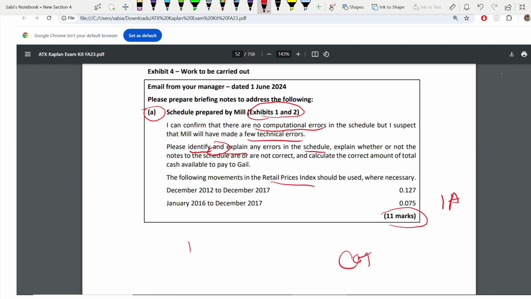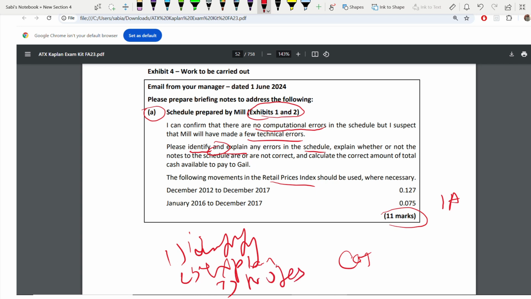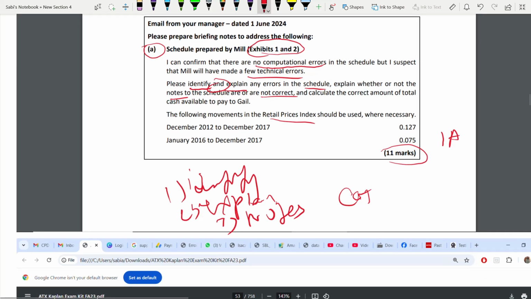Explain whether or not the notes to the schedule are correct. How many requirements? Identify, explain, 2 requirements. 1, 2, third requirement, notes. Whether notes are correct or not. Notes to the schedule, that also you have to say. And the fourth requirement, calculate the correct amount of total cash available to pay to Gail. Total cash, correct amount you have to calculate. So 4 requirements in a single requirement. You see, you have to identify this.